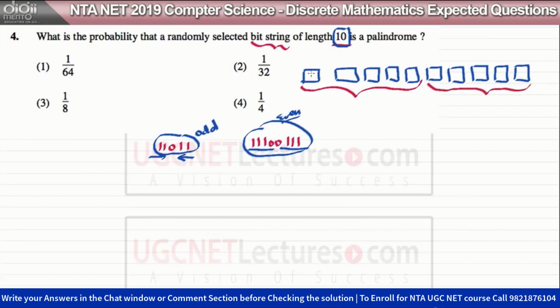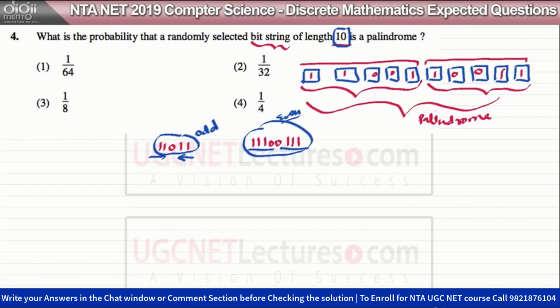Like if we have a combination 11001, then this exact same combination should be present here in a reversed order like this, 11001. Now you can see these strings are repeating themselves, so therefore this complete is representing a palindrome. Okay, now if this complete is representing a palindrome, then you can see this first 5 should be exactly equal to the last 5. Now what are the different combinations which are present for the first 5 strings?